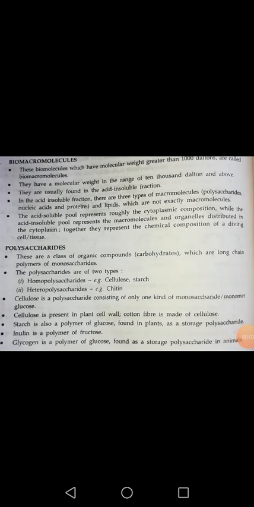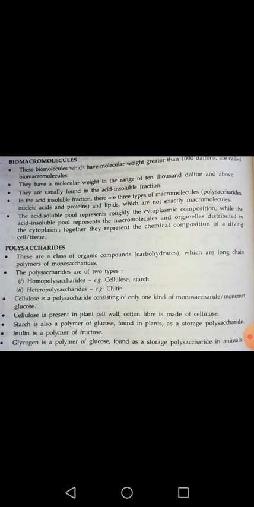Morning students, today I want to discuss biomacromolecules, and I want to recall, just before the explanation of the topic, that as you all know, biomolecules are the molecules which are extracted from living organisms. Those with molecular weight greater than 1000 Dalton are called biomacromolecules. Those having weight less than 1000 Dalton are referred to as biomicromolecules, whereas the molecules which have molecular weight greater than 1000 Dalton are referred to as biomacromolecules.